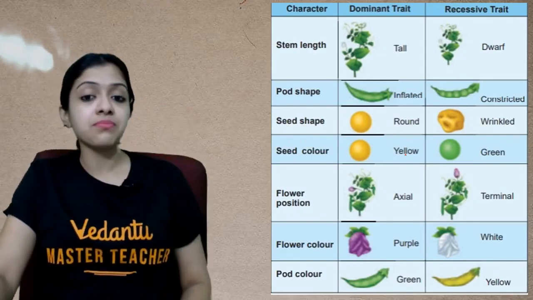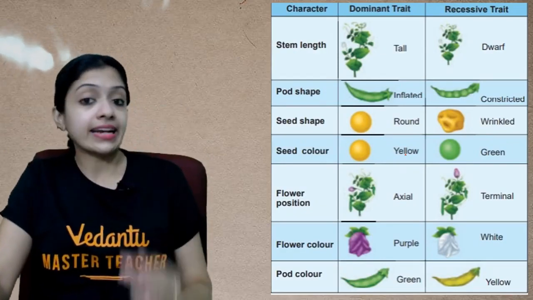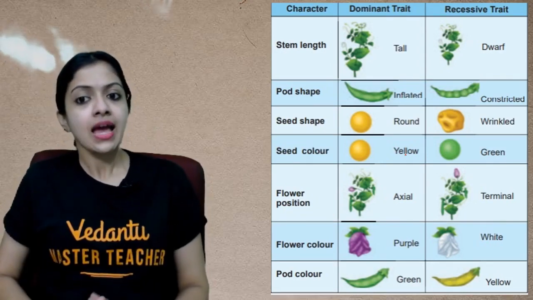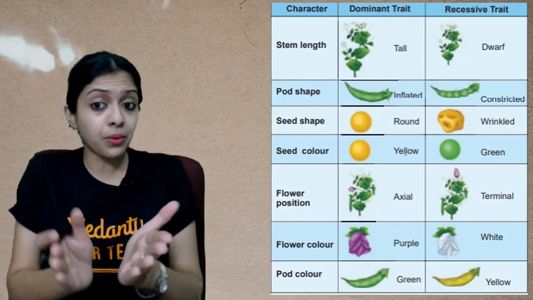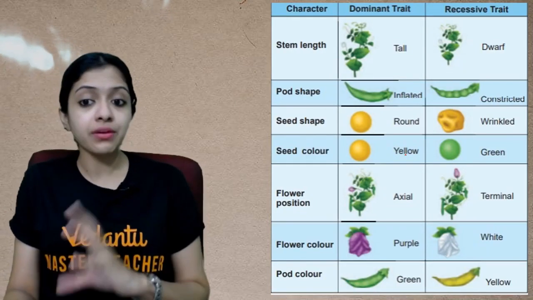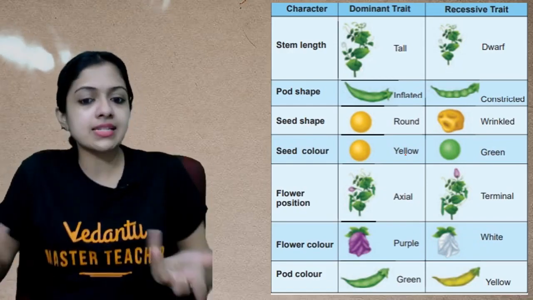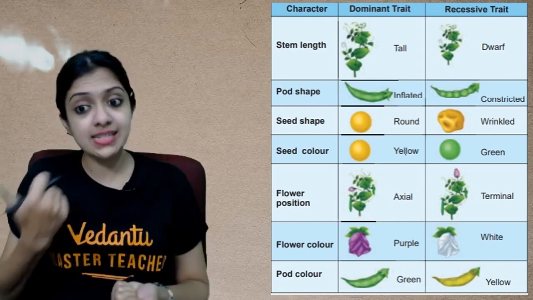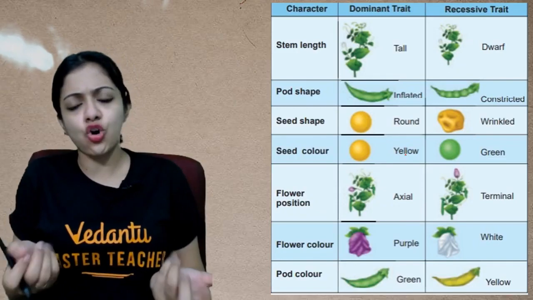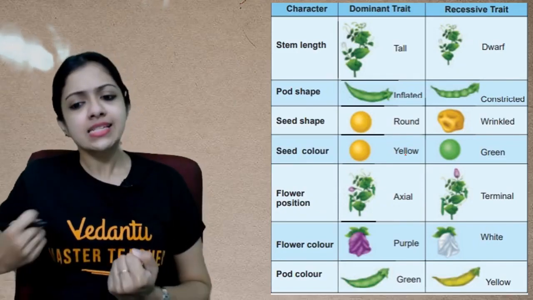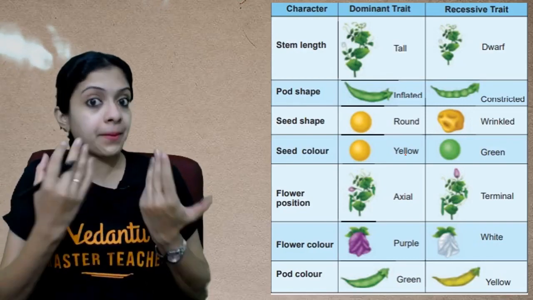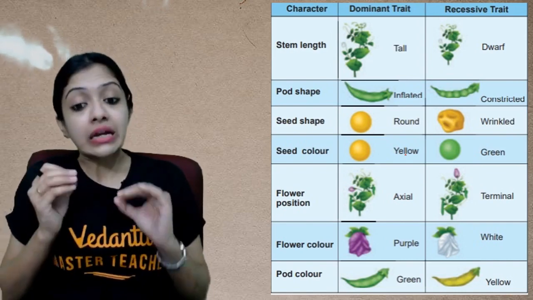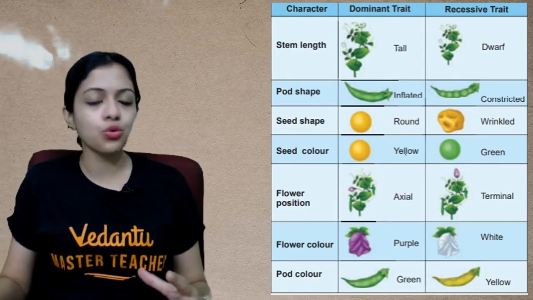So these were the seven major characters that Mendel observed in the pea plant, because he knew that in the pea plant there could be some plants which were tall, some of them were dwarf, some of them had an inflated pod shape, some of them had constricted pod shape, some of them had round seeds, some of them had wrinkled seeds, some of them had yellow seeds, some of them had green seeds. Some pea plants had axial flowers, some of them had terminal flowers, some of them had purple flowers, some of them produced white flowers, and of course, some of them had a green pod color, and some of them had a yellow pod color, and so on.